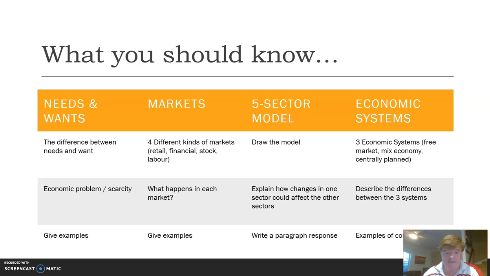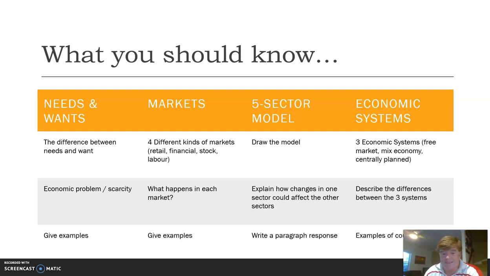We started with needs and wants, right? So the difference between a need, something that was essential, and a want, something that was discretionary. We talked about the economic problem and scarcity. This is where needs and wants lead us, that there's not enough resources to satisfy everyone's needs and wants. So that idea of scarcity. How do we decide how to satisfy needs and wants?